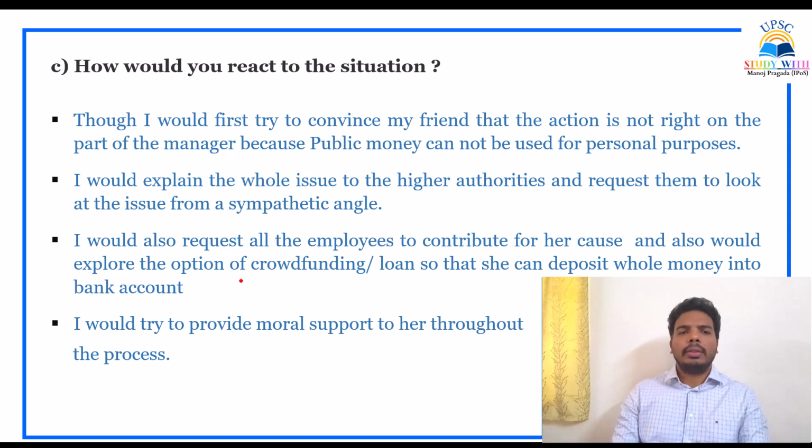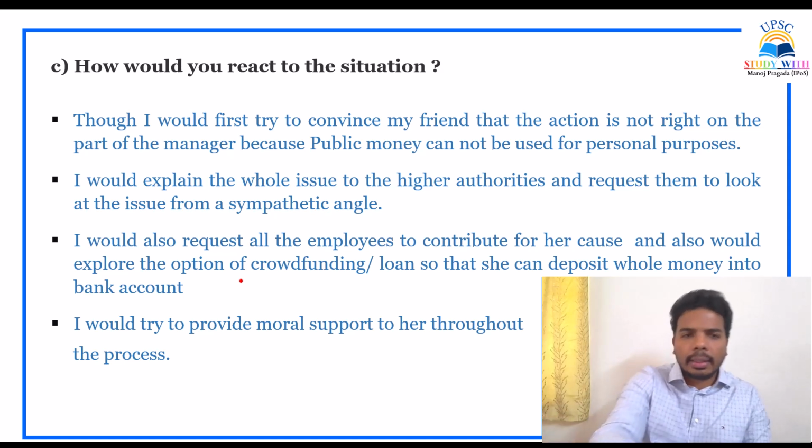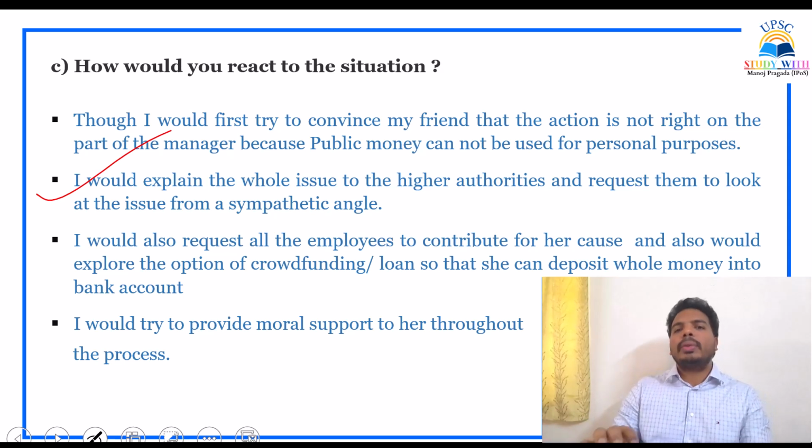One should not allow that. So I would explain the whole issue to the higher authorities and request them to look at the issue from a sympathetic angle, since his intent was right. His intent was to save the father of that lady employee, though his actions are not good.